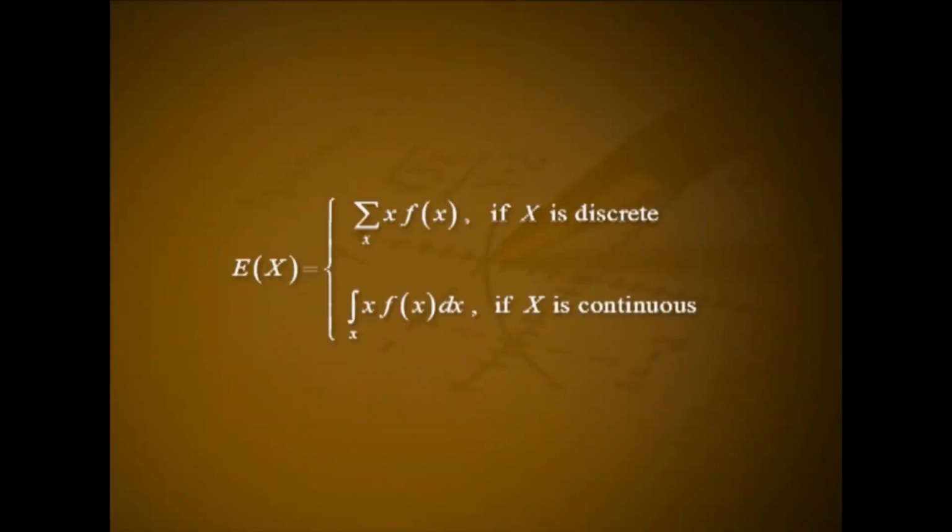2. If x greater than or equal to 0, then expectation of x greater than or equal to 0. Proof. Expectation of x is equal to summation over x into f of x if x is discrete and integral over x into f of x dx if x is continuous. By the property of PMF or PDF, f of x greater than or equal to 0 for all x. If the value of the random variable x is also non-negative, then it is obvious that expectation of x greater than or equal to 0.